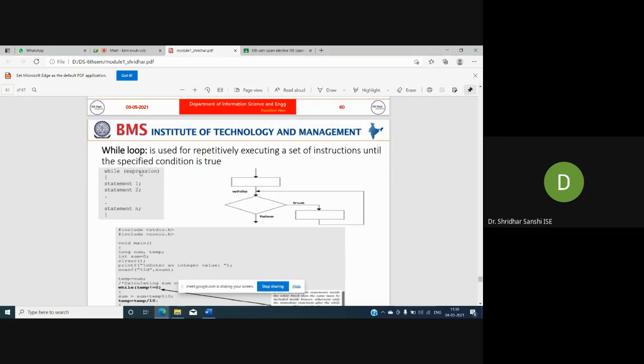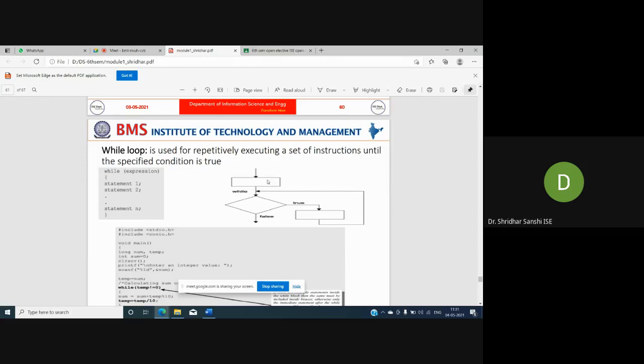Until the expression results in false, I will be executing these instructions. In the while loop, I evaluate this expression, and until it results in false, I execute this set of instructions. That's what the while loop is.